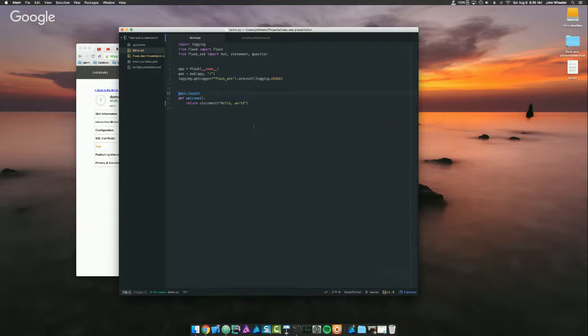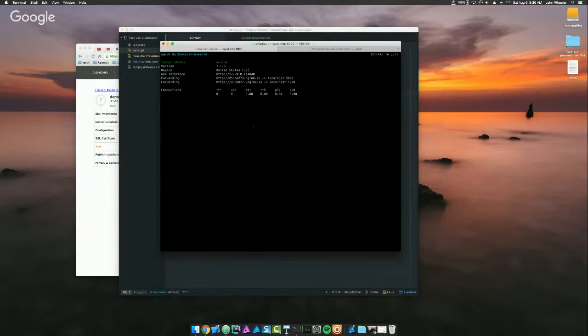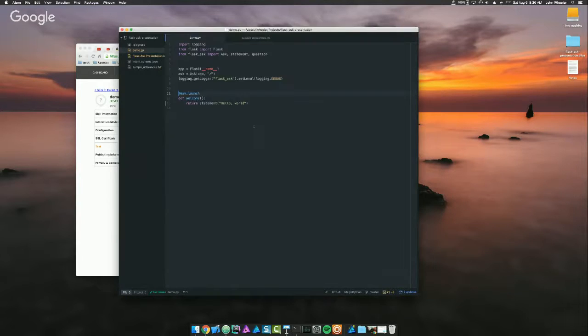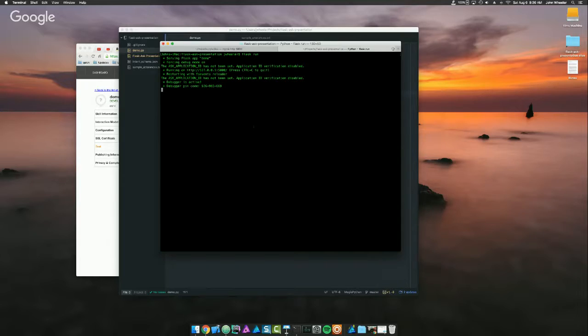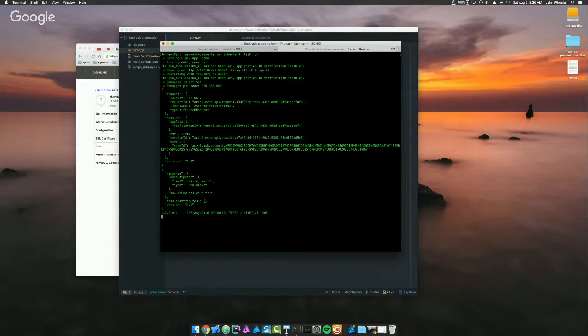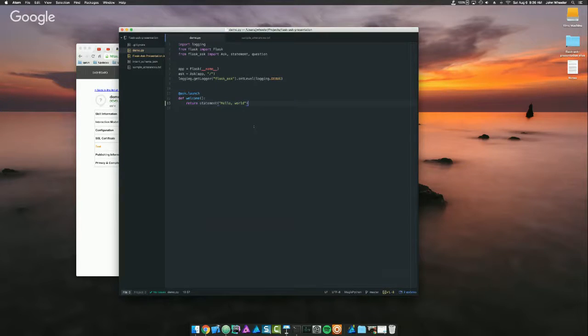So let's just make sure everything's working. And I'll say Flask run. Okay, and so now I'll try it out. It might not work, but we'll give it a shot. Start demo. Hello, world. Okay, so that's how the launch request works. And the really nice thing about ngrok and Flask is you can write your code without recompiling or redeploying to any servers.